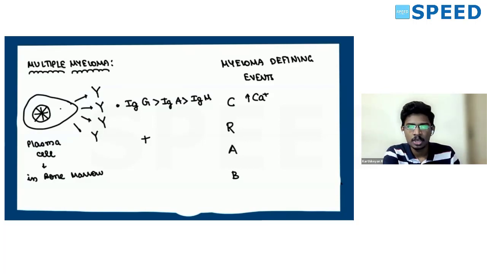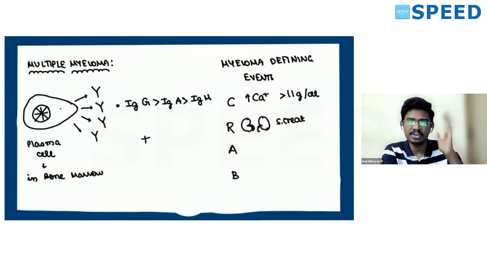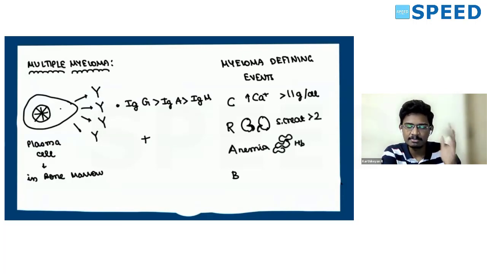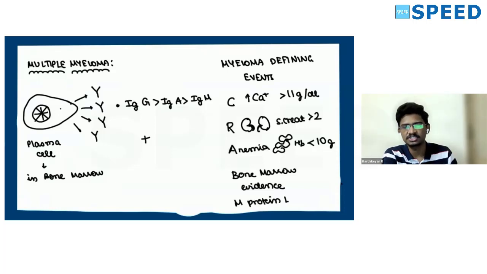R for renal dysfunction, serum creatinine greater than 2. A for anemia, hemoglobin less than 10. And B for bone lesions.